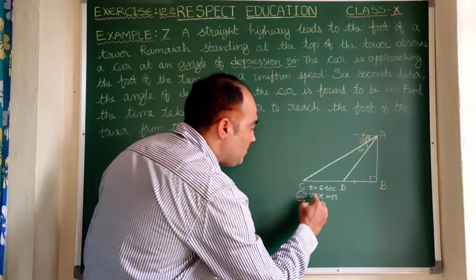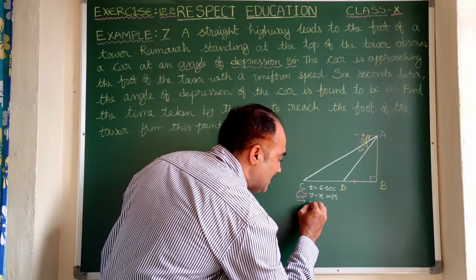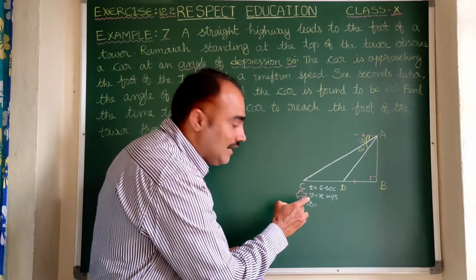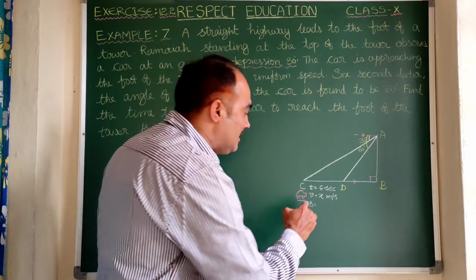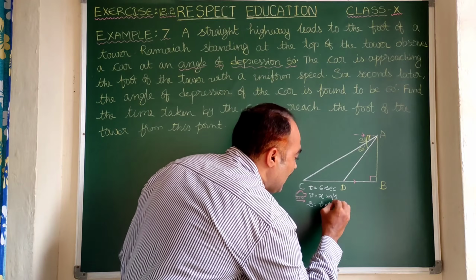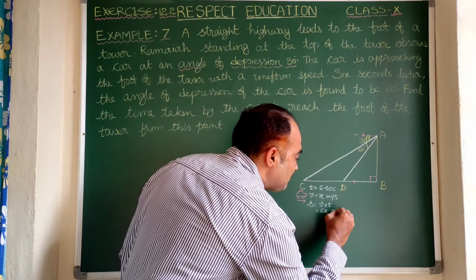Right. Now the distance between C and D can be denoted by s. Don't be confused: v is for speed, s is for distance. Distance is equal to speed into time. So 6 into x is 6x meters.